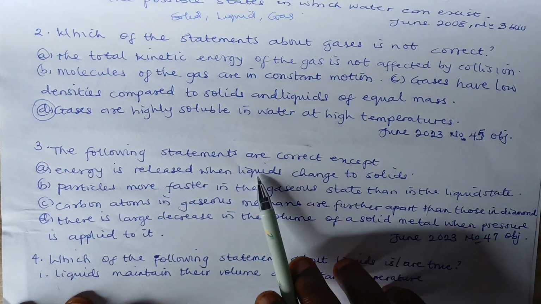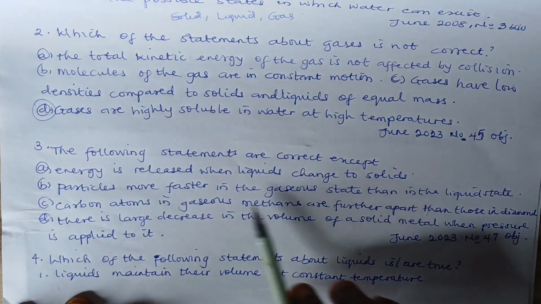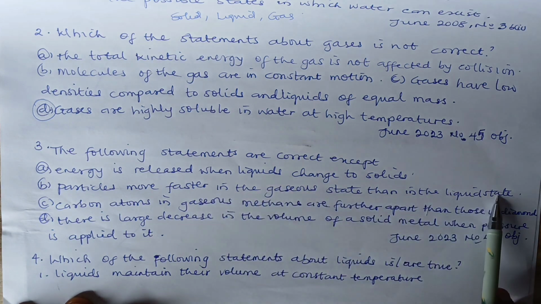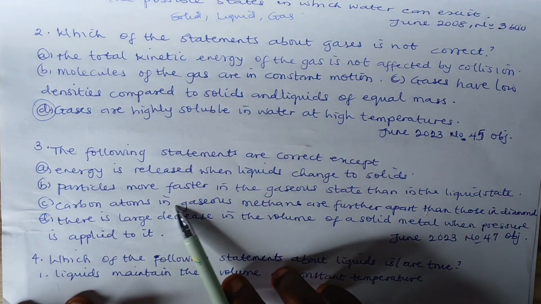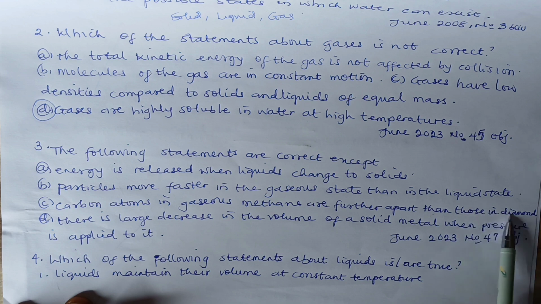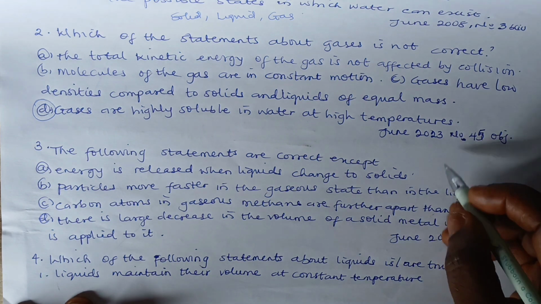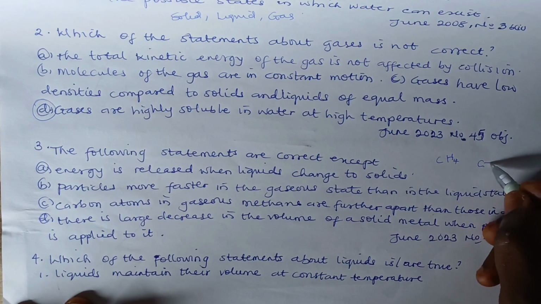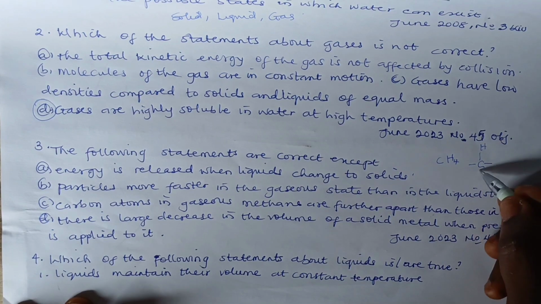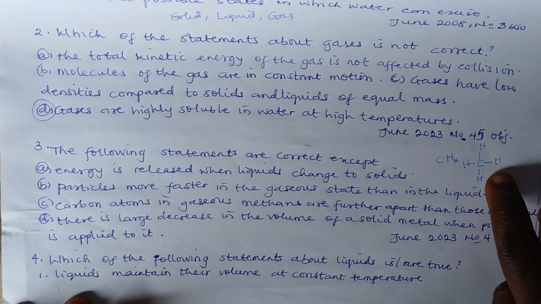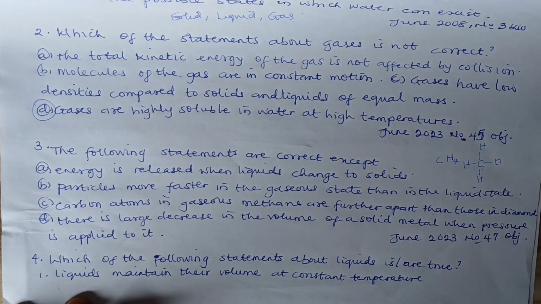Now, the first option here is energy is released when liquids change to solids. The second one, particles move faster in the gaseous state than in the liquid state. This is true. Carbon atoms in gaseous methane are further apart than those in diamond. Yes, this is the structure of methane, CH4, which is carbon surrounded by 4 hydrogen, which can also combine with another methane.